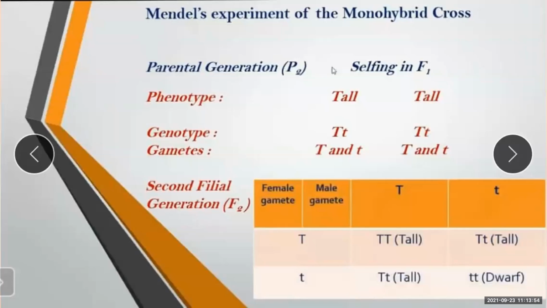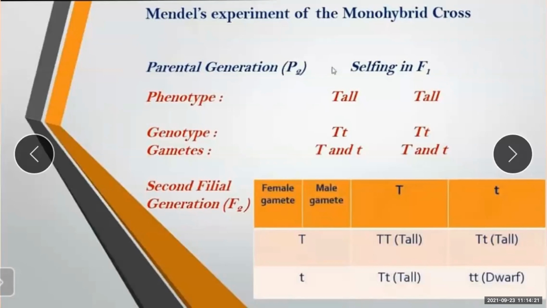So here, the pure one is homozygous dominant, meaning the same gametes are there. The two hybrids are heterozygous tall plants, and there is one homozygous recessive. When the gametes are the same, they are called homozygous.